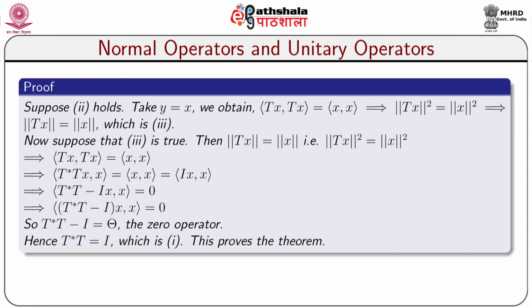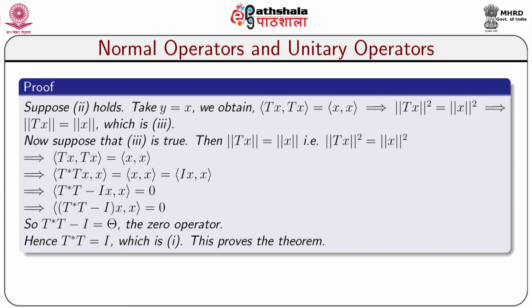We shall now prove that 2 implies 3. Suppose 2 holds. Take y equal to x, then we obtain inner product Tx, Tx equal to inner product x, x, which implies that norm Tx square equal to norm x square, which implies that norm Tx equal to norm x, which is 3.